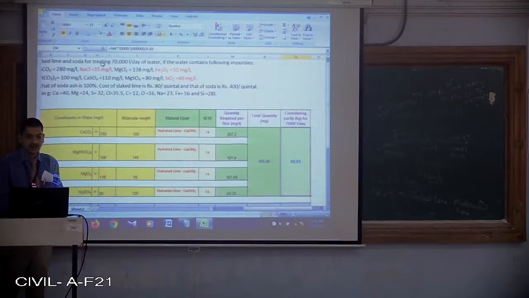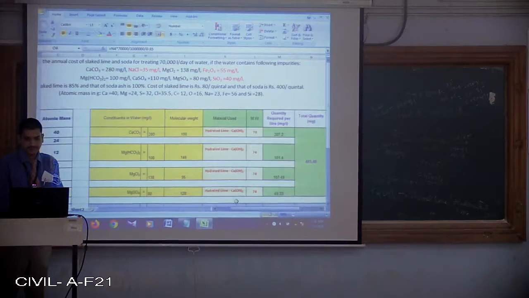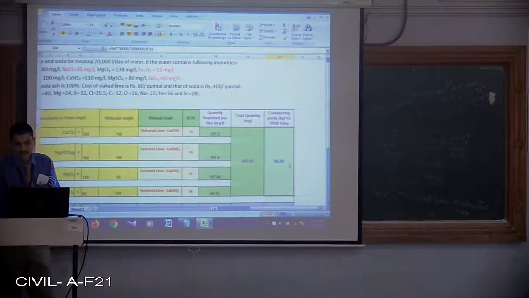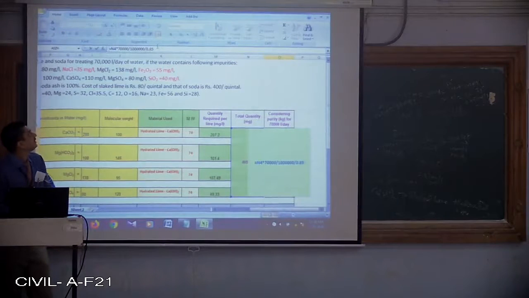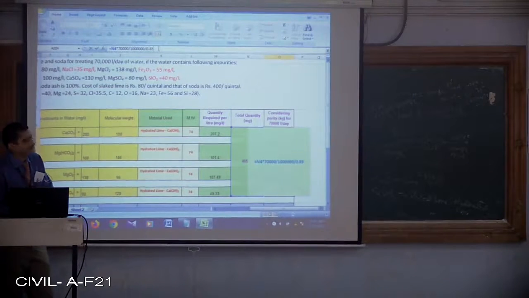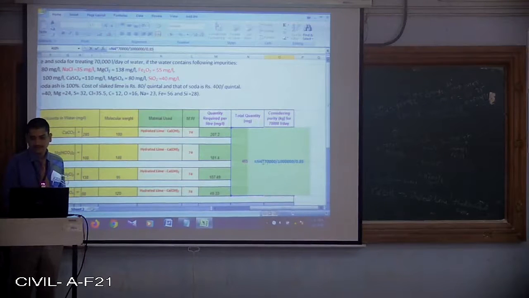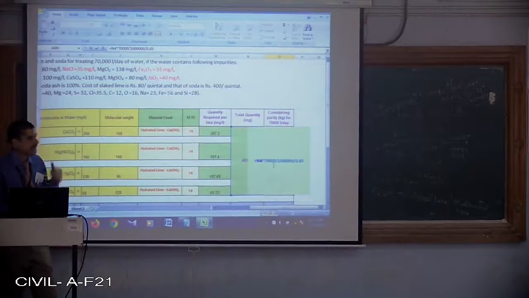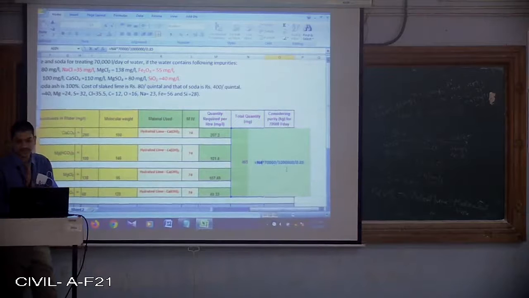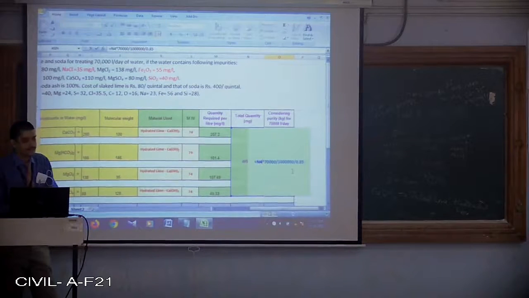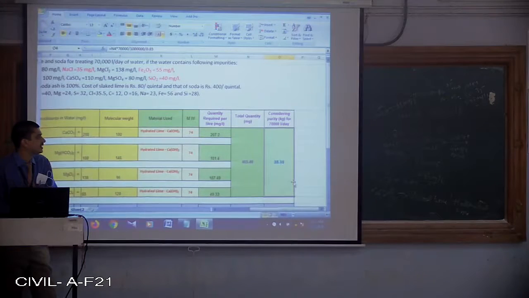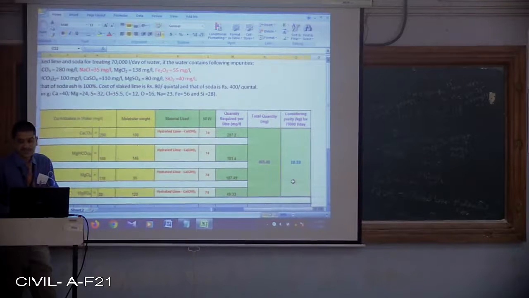The purity of the slaked lime is given as 85%, so we will consider that and divide by 0.85. That means the actual quantity of slaked lime required is 38.33 kgs.